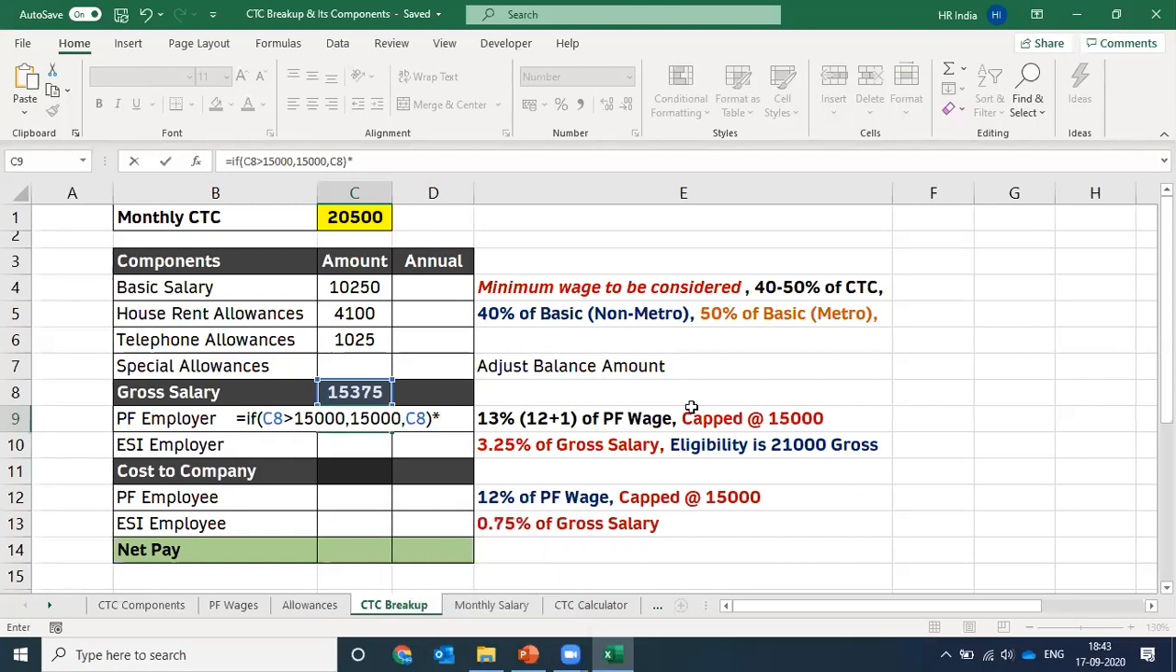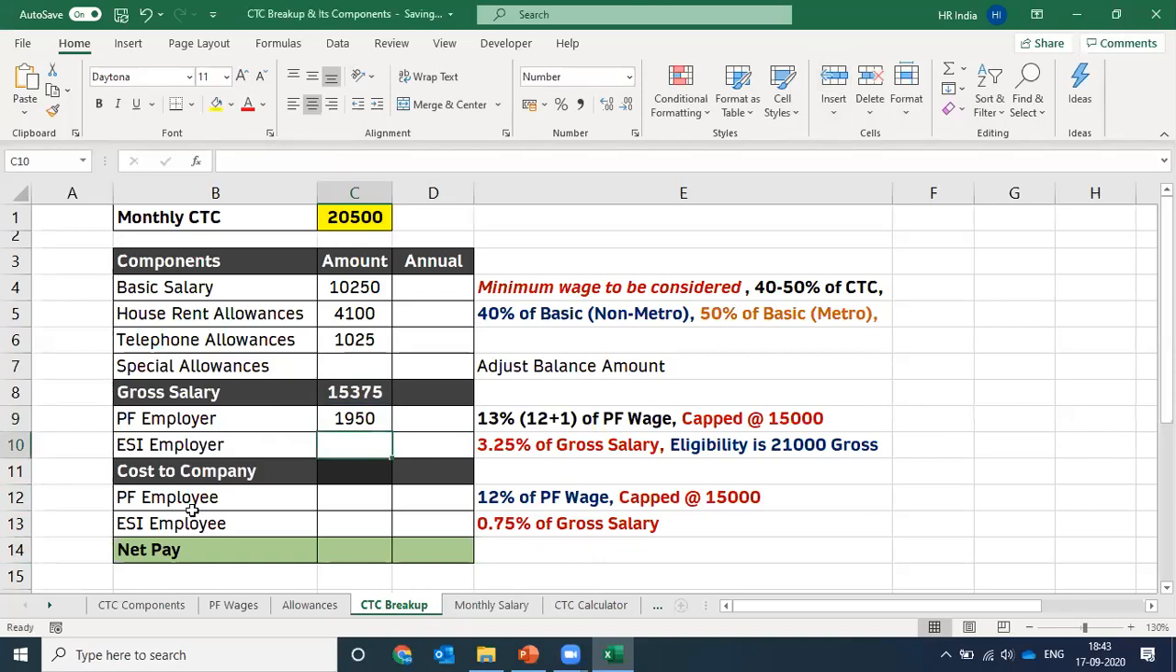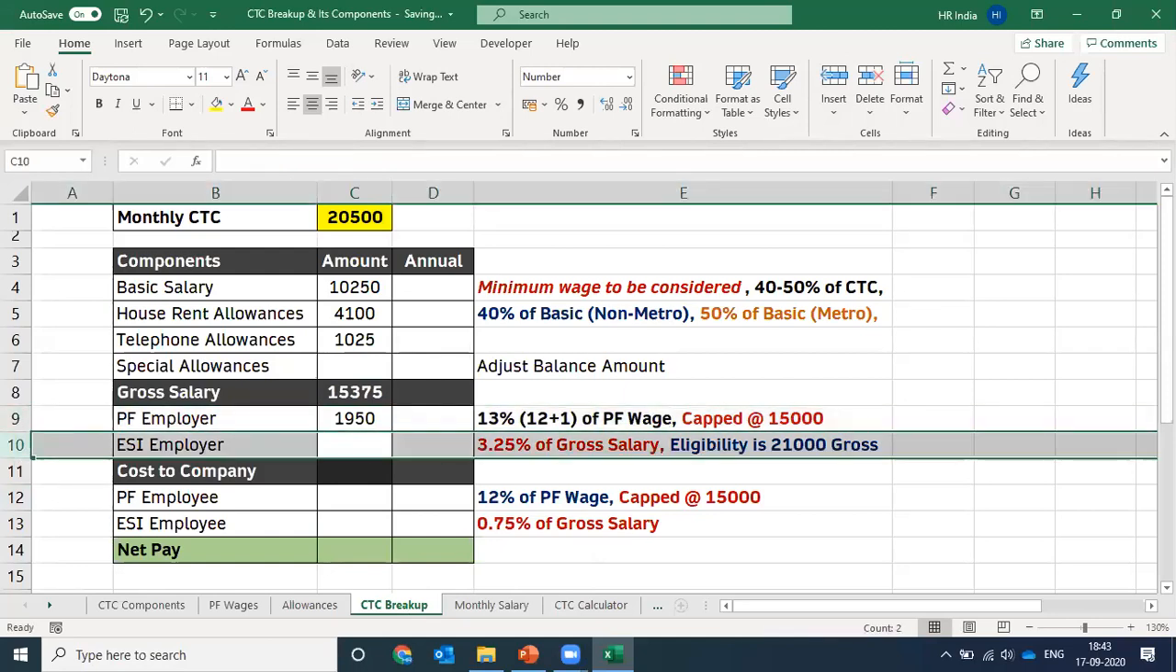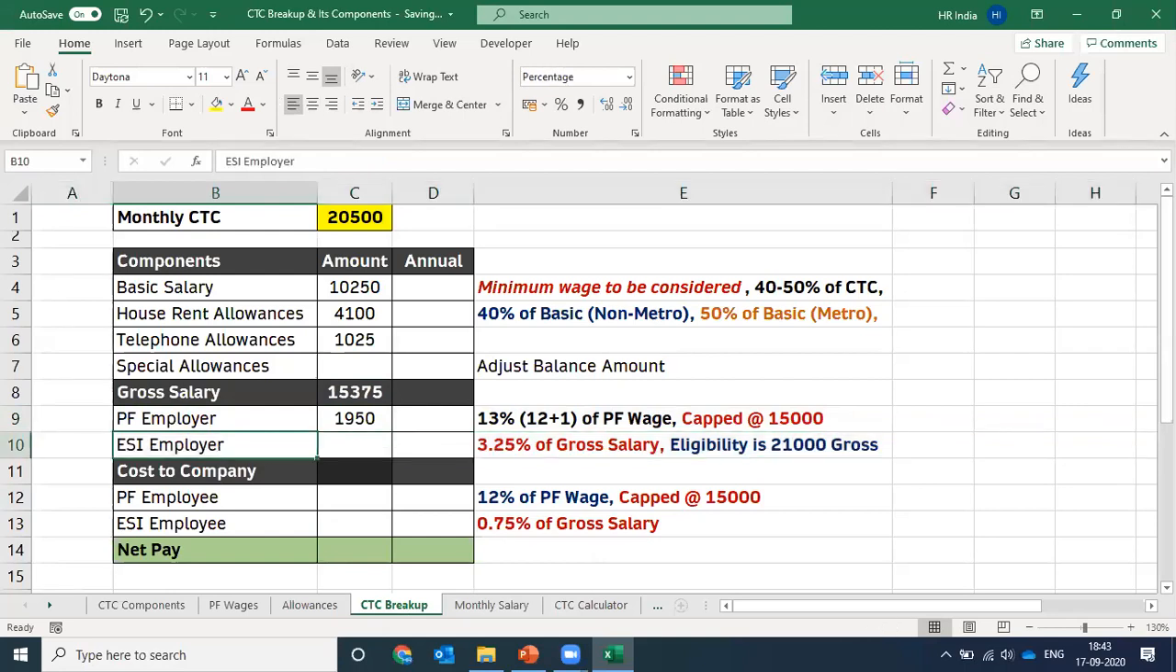Multiply with the rate of contribution done by an employer, that is 13%. Press enter and we have calculated the PF contribution done by an employer, right? Once you have calculated PF, now is the time to calculate the ESI. Now, what is the criteria for the calculation of ESI contribution?